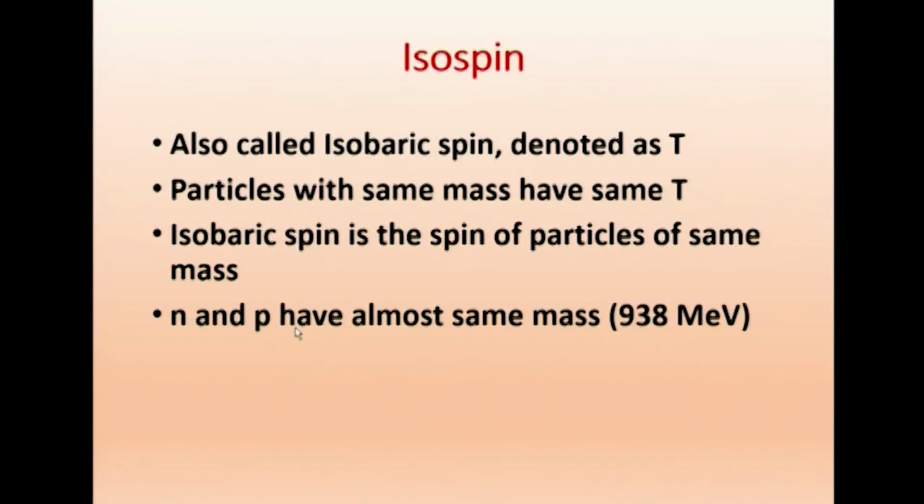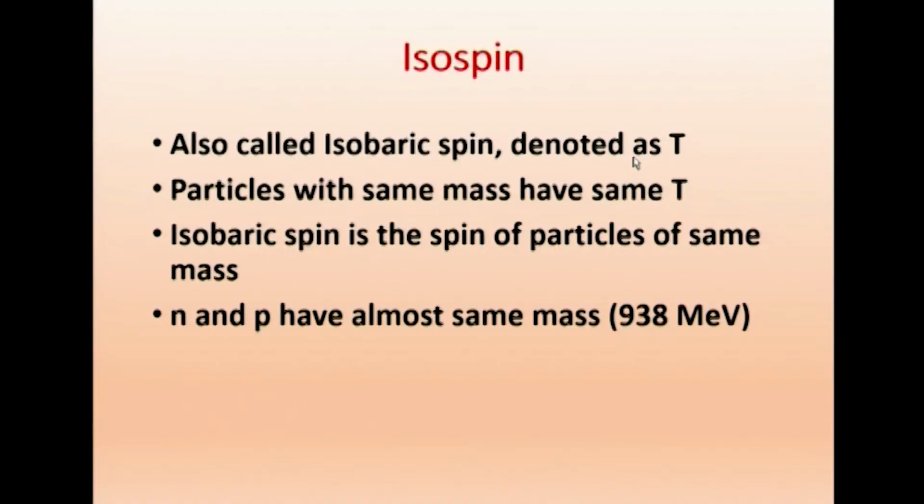Neutron and proton have almost the same mass. We know that they have about 938 MeV. Here we are writing mass in terms of energy, because from Einstein's relation E equals mc squared, m equals energy by c squared, so we can write mass in terms of energy. They both have 938 MeV. Therefore they should have the same isobaric spin T. That is what we have observed.